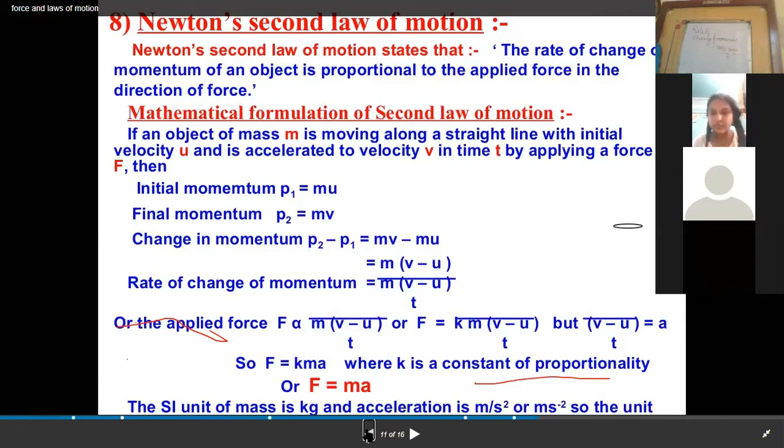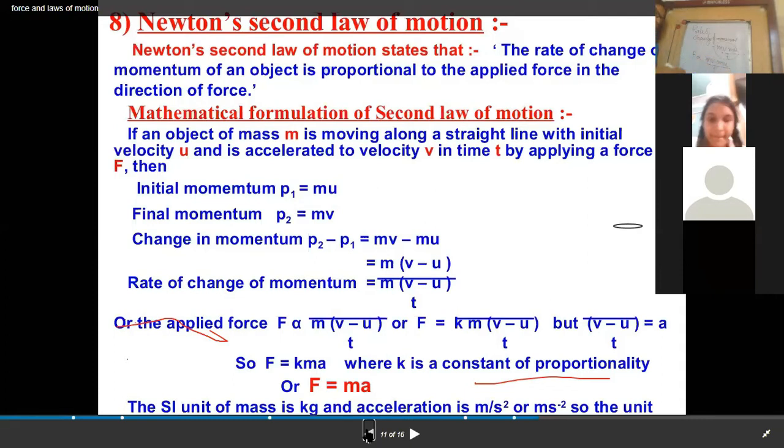According to Newton's second law, the force we applied to bring the change in velocity is directly proportional to the rate of change of momentum. So we can say that F is directly proportional to (mv minus mu) upon t.